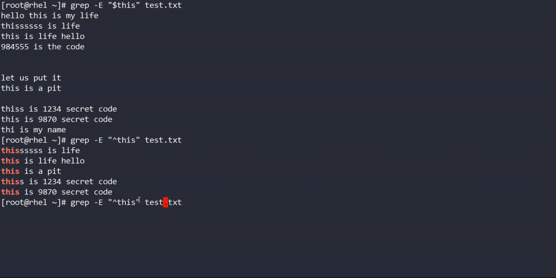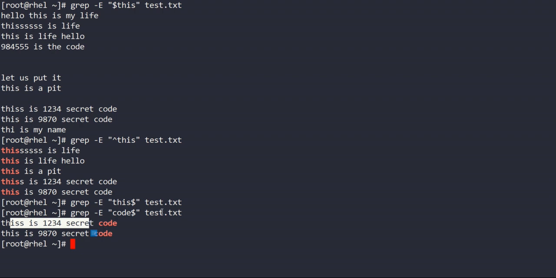Suppose I want to search the lines which have this at the end. You can use dollar at the end. Okay, no line contains this at the end. Let me check in my file. I don't think it is contained. Okay, let me search for code. Suppose I want to search the lines which contain code at the end. So see, this is there.